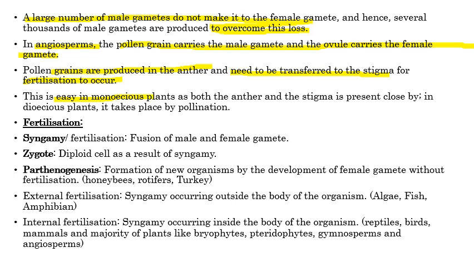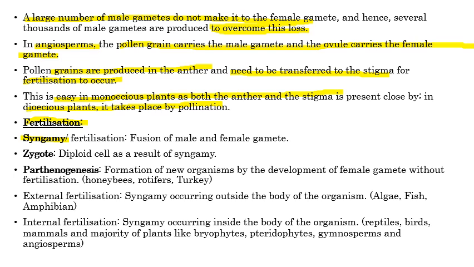It is very easy in a monoecious plant. Why? Because both the male anther and the female stigma are present in the same flower. So it is easy for the pollen grains to reach the stigma. But in unisexual plants, it is a very difficult process because they have to reach a particular place, and that place may be far from the male part. We'll discuss pollination in detail in the second chapter. Here we'll discuss the second step, that is fertilization.